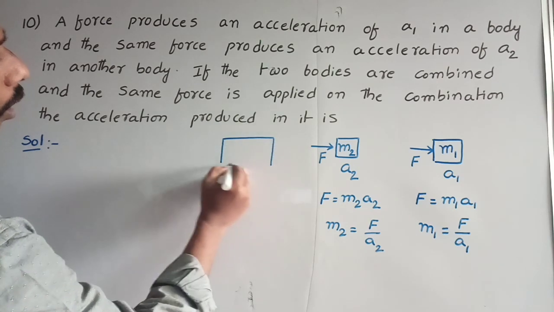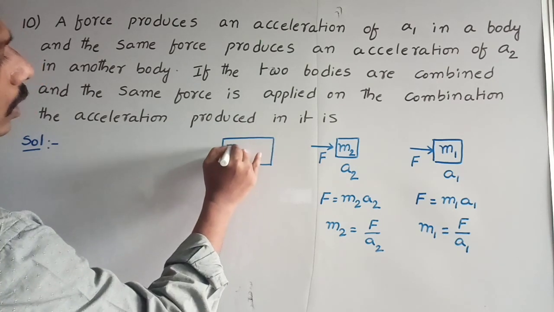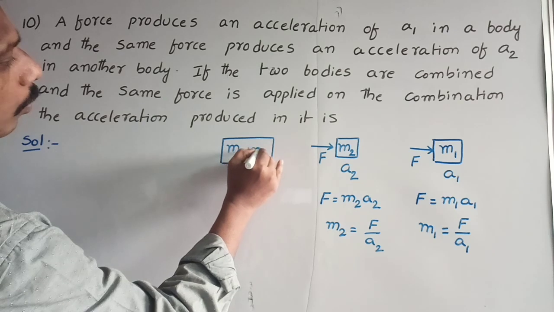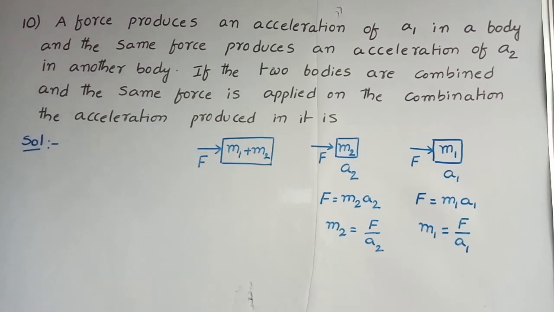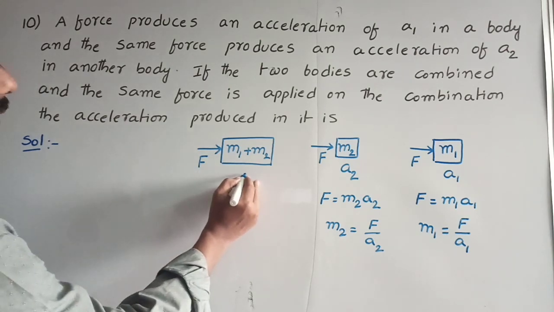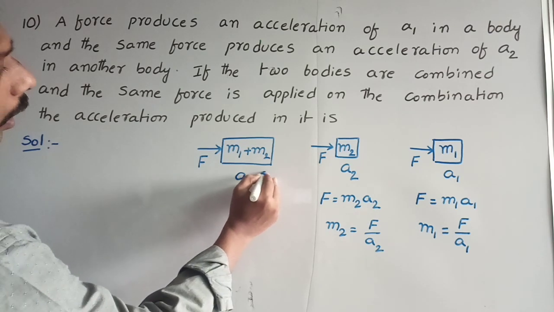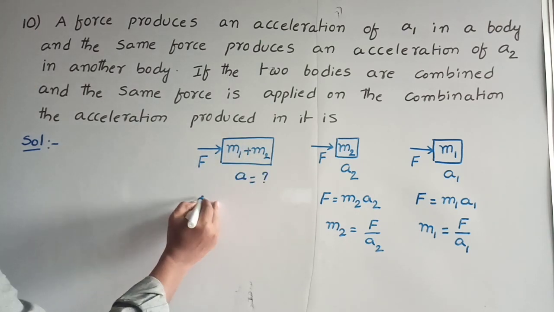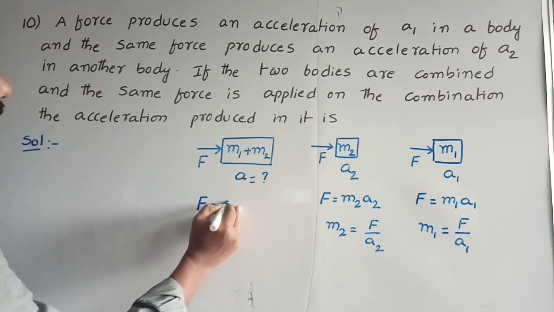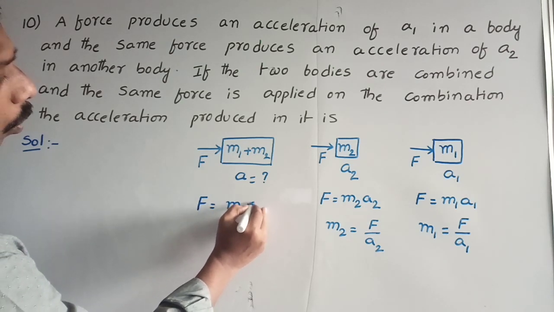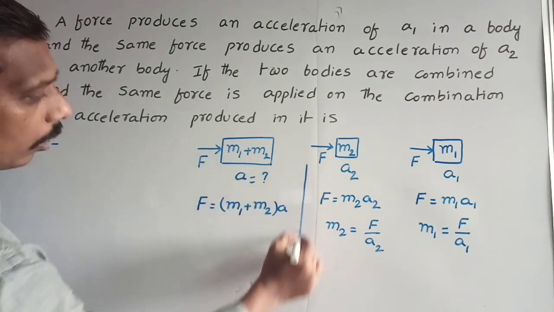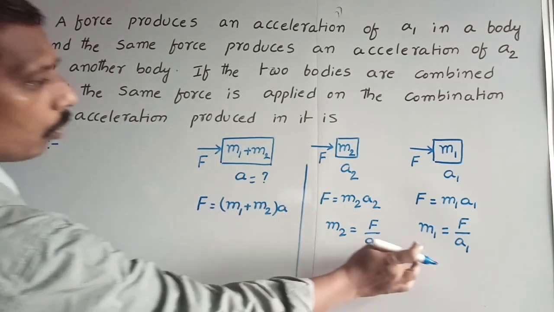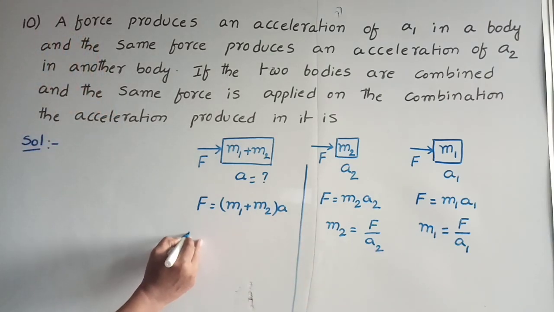This is the combined body. The mass of this one is m1 plus m2. The same force F is acting on it, but we assume the acceleration produced by this force is a. We have to calculate the value of a. Here the same formula applies: F is equal to mass into acceleration. Total mass is m1 plus m2, into acceleration a. We know m1 is equal to F by a1, and m2 is equal to F by a2.